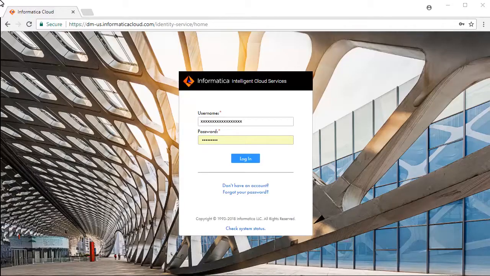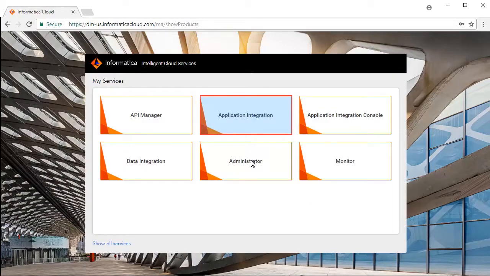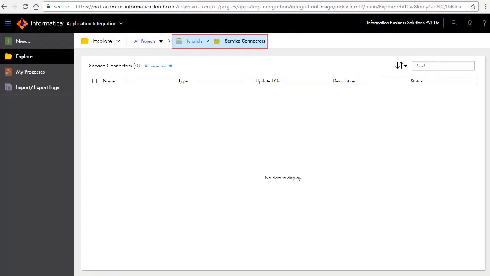This is the Informatica Intelligent Cloud Services login screen. Enter your credentials and click Login. Select Application Integration Service from the list of available services. For this demonstration, we have created a project named Tutorials and a folder named Service Connectors.